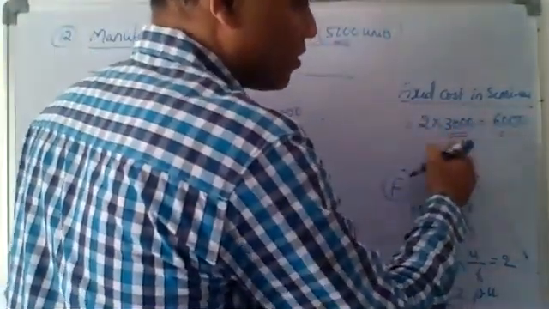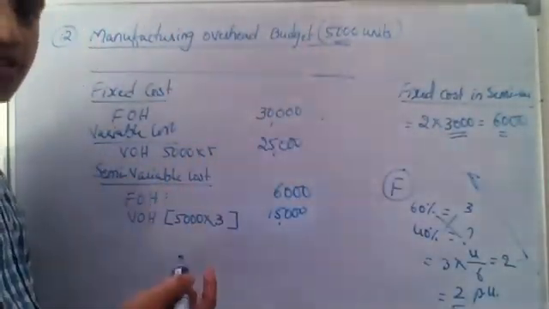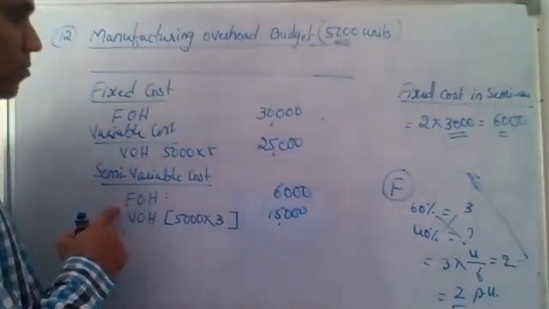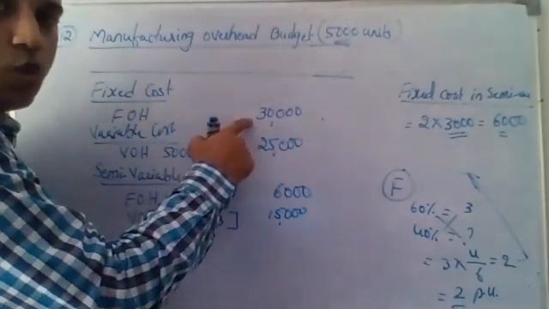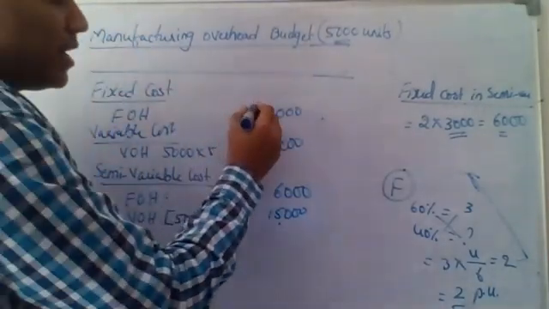Because if it is at 3,000 units, 6,000. For 5,000 units also, it will be 6,000. Sir, why is it so? Because it is fixed cost. 30,000. What you told is maybe for whatever, you have directly given me this 30,000.